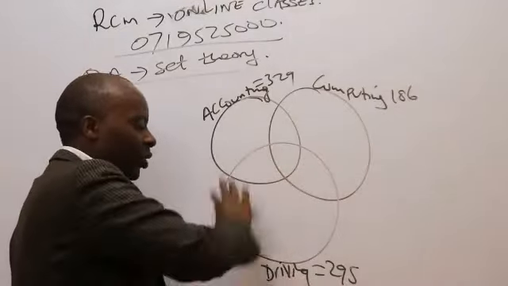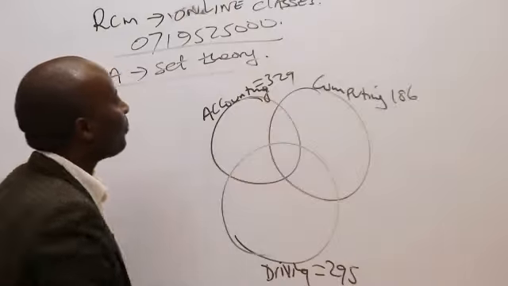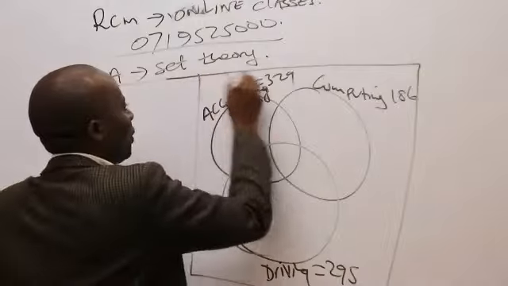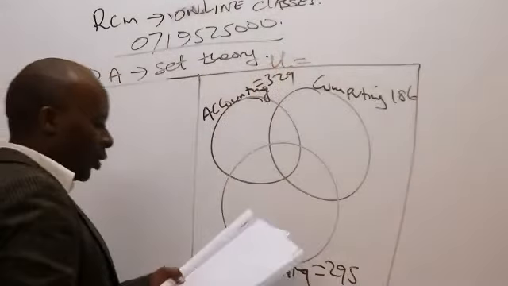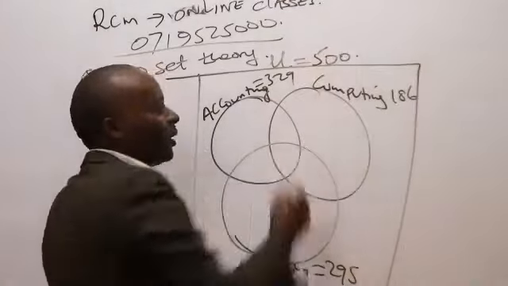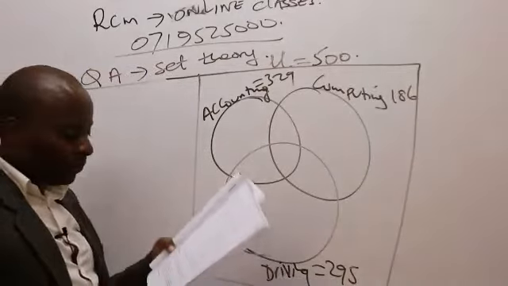But here they are generalizing everything. So this is the universe, and we've been told the universe is 500 students.